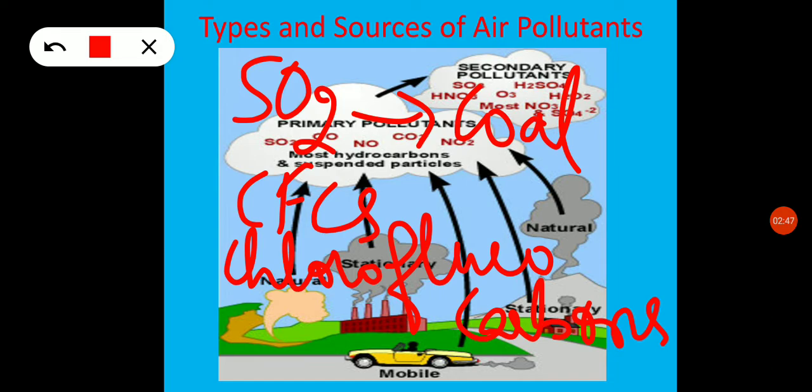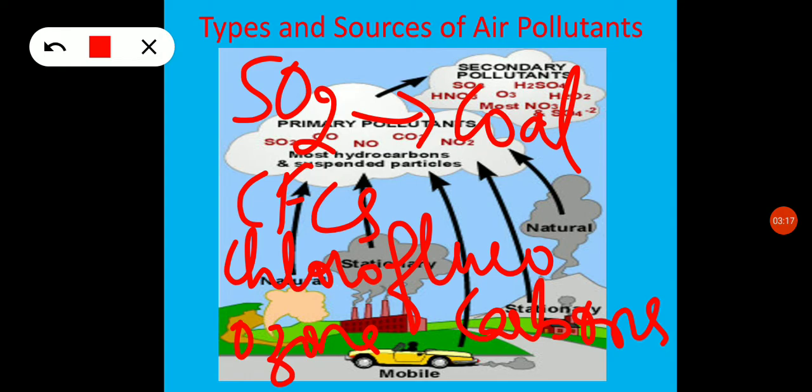These CFCs damage the ozone layer. What is ozone? The ozone layer protects us from the harmful UV rays of the sun. If the ozone layer is damaged, the harmful UV rays of the sun will reach the earth. These are all the pollutants which cause air pollution.